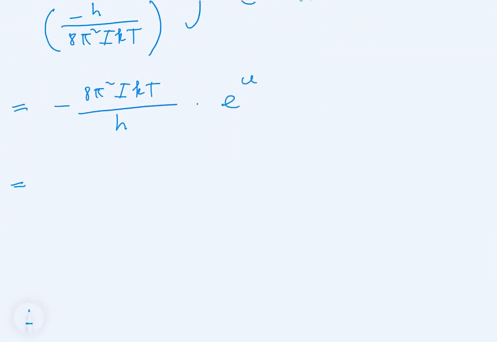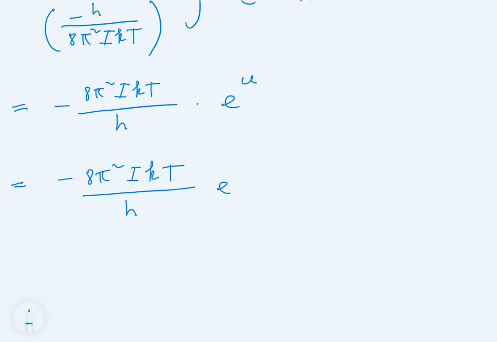So now this is equal to minus 8 pi squared ikt divided by h multiplied by e to the u.